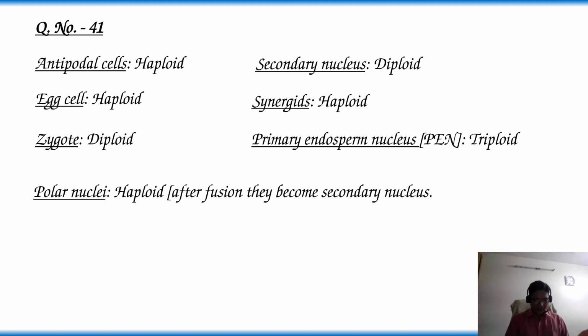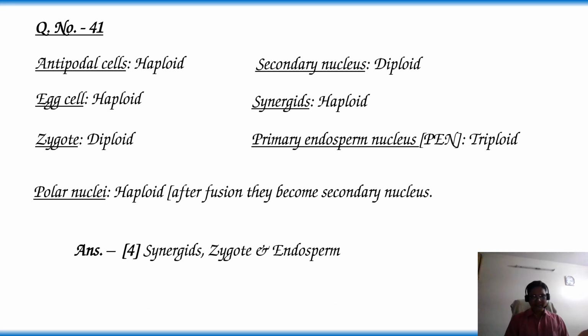In this question, they have given the order haploid, diploid and triploid. According to that, the answer is option 4: synergid is haploid, zygote is diploid, and endosperm or primary endosperm nucleus is triploid.